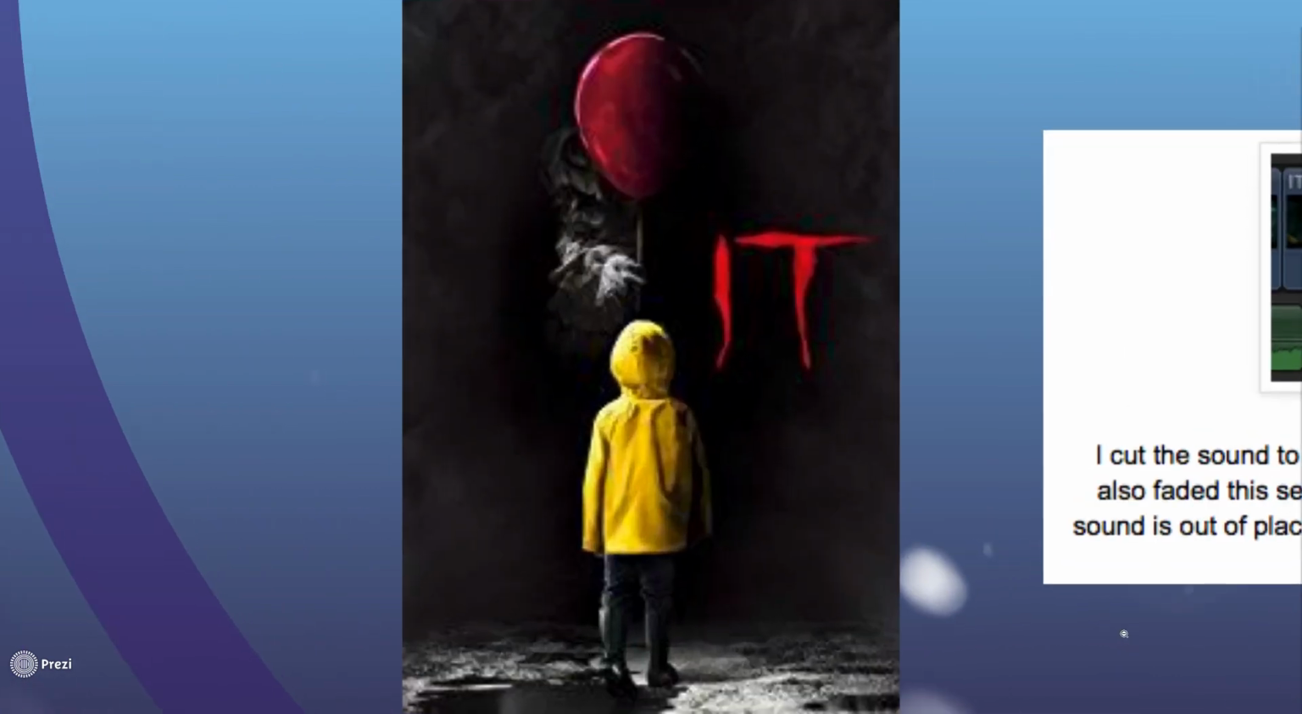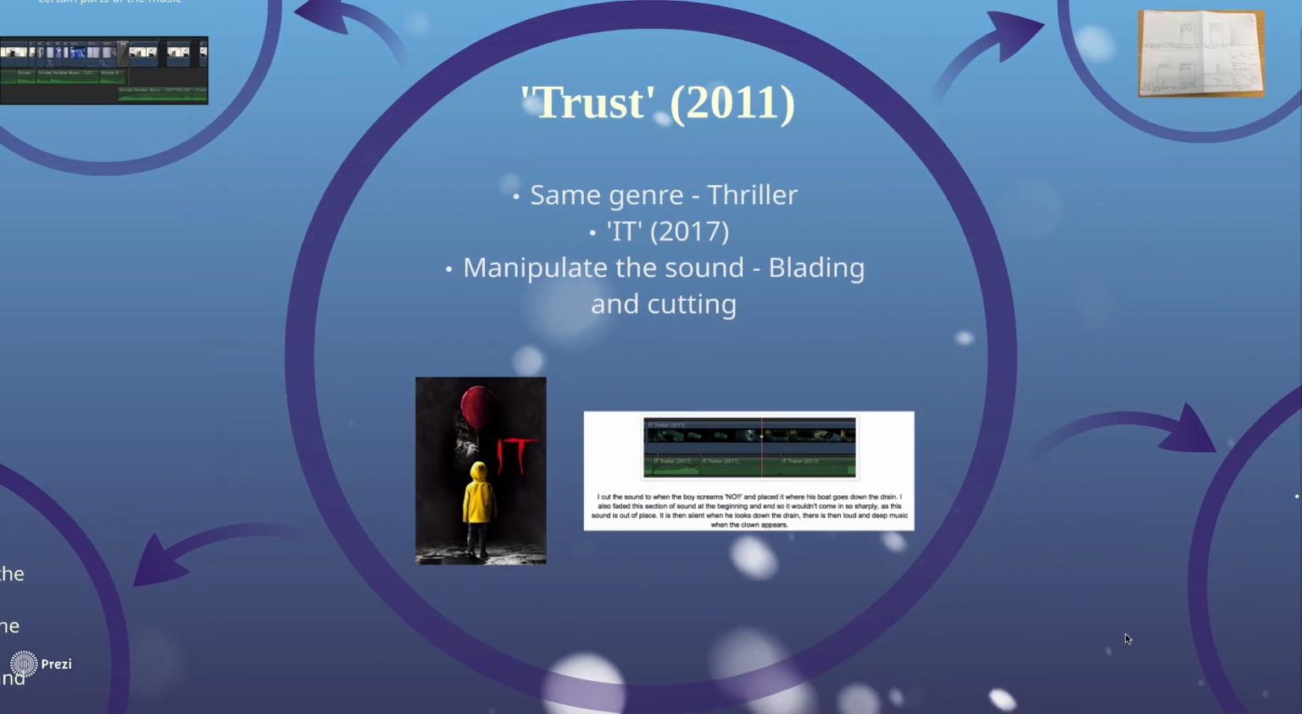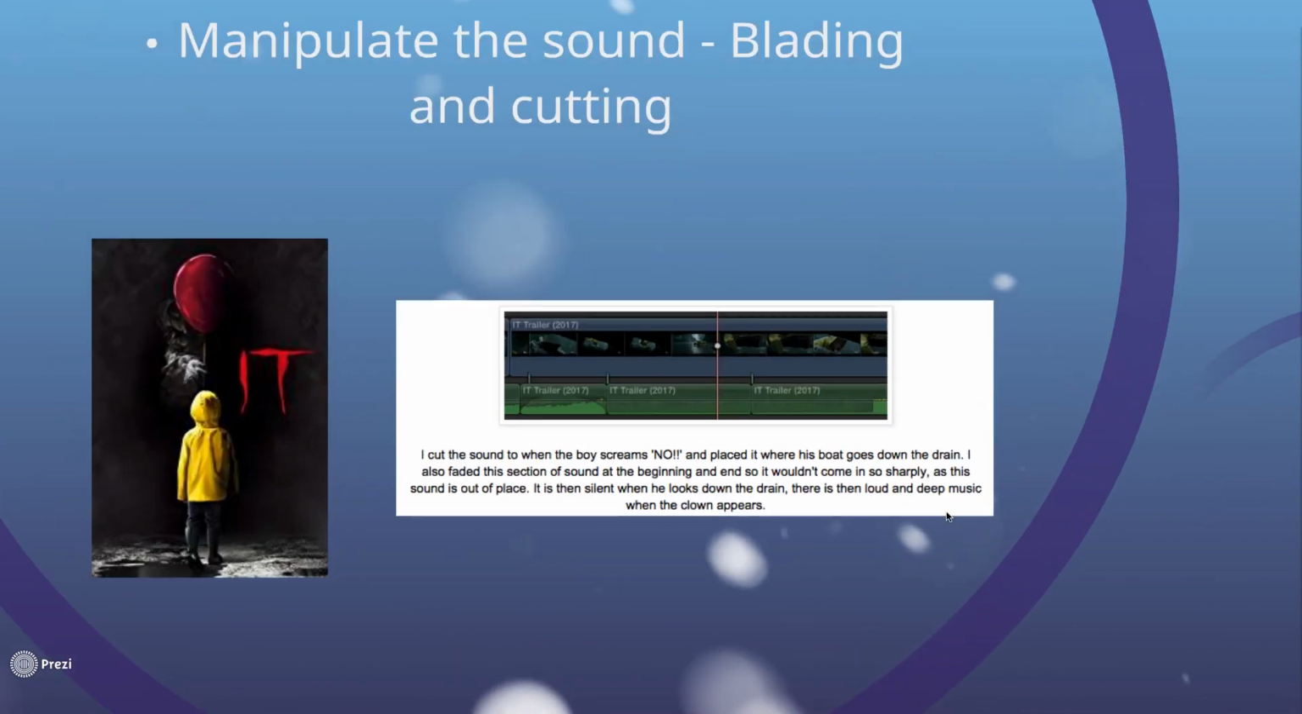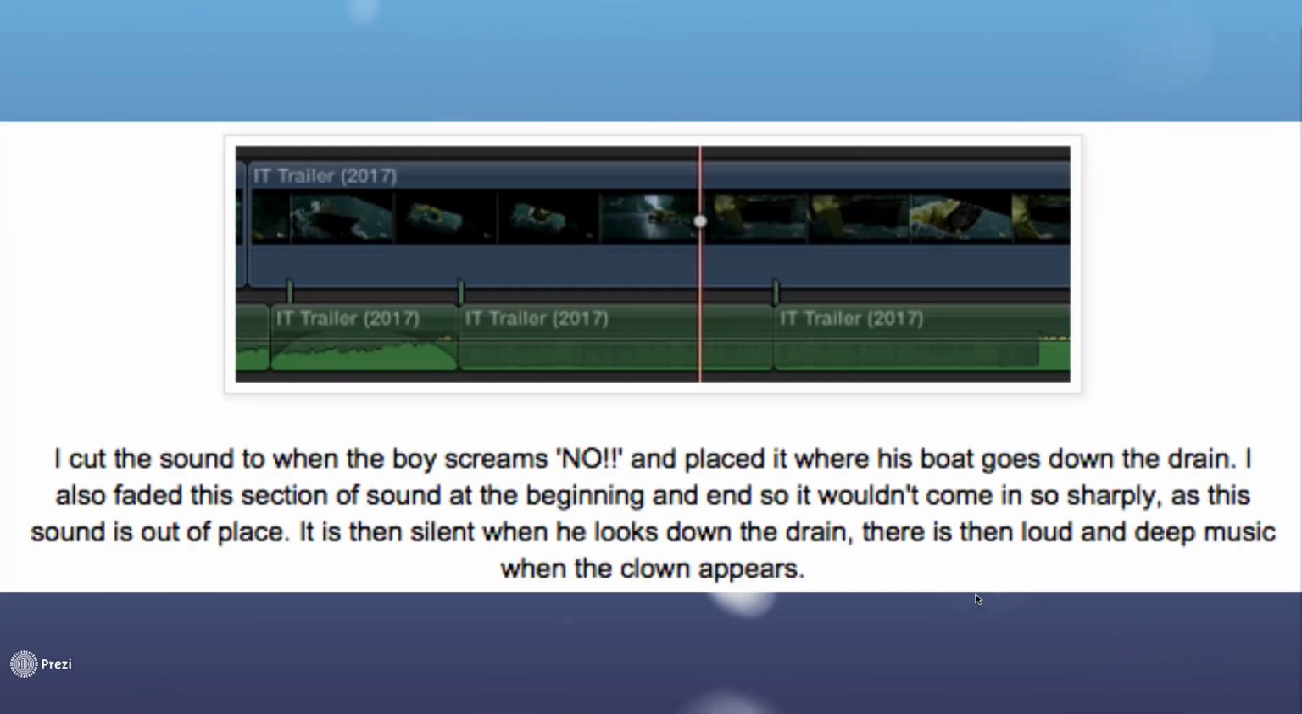I chose It. Here I had to manipulate the sound as I was blading and cutting a lot of footage, so the sound couldn't jump. I cut the sound to when the boy screams no, and placed it where his boat goes down the drain. I also faded this section of sound at the beginning and end so it wouldn't come in so sharply, as the sound is out of place. It is then silent when he looks down the drain. There is then a loud and deep shot of music when the clown appears.